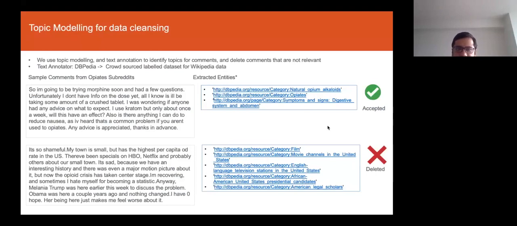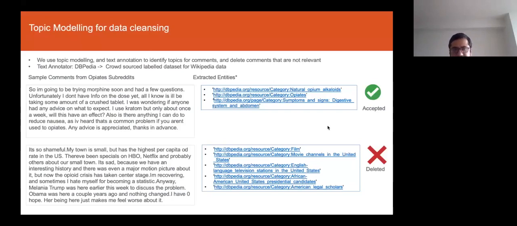So I looked at what publicly available data sets I could use to annotate some of the comments. I found that there's a text-annotated DBpedia that is crowdsourced and publicly available. It's open source, and what it does is look at Wikipedia articles and annotate them, extracting the key entities described in those articles. I use that to apply to all the comments that we receive from the opioids and opioids recovery subreddits, as well as the other subreddits that we're looking at.